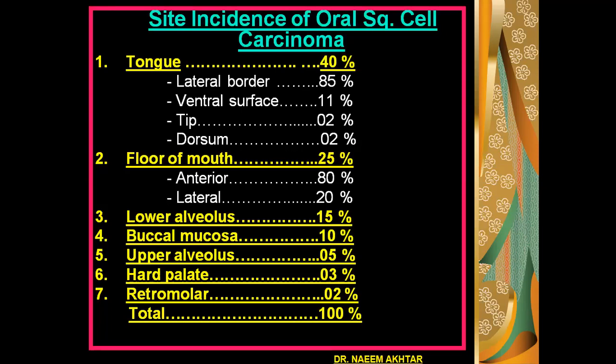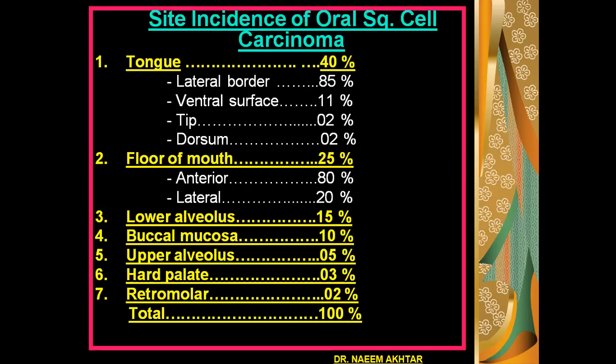The tongue constitutes around 40% of the total carcinoma of the oral cavity. On the tongue, the lateral border incidence is 85%, ventral surface 11%, tip of the tongue 2%, and dorsum of the tongue again 2%.